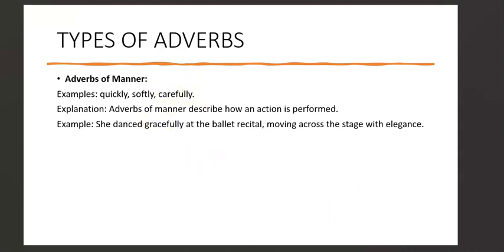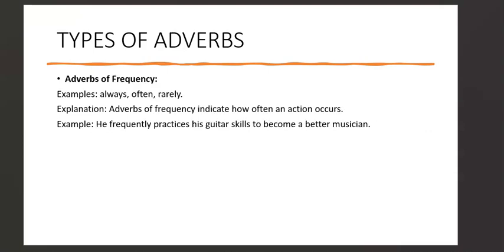Then let's move to the next type, and that is the adverb of frequency. Adverbs of frequency are adverbs that indicate how often an action occurs, or has occurred. When you hear the word frequency, it comes with time. Anytime you hear frequency, it's all about time. These adverbs of frequency indicate how often an action has been done.